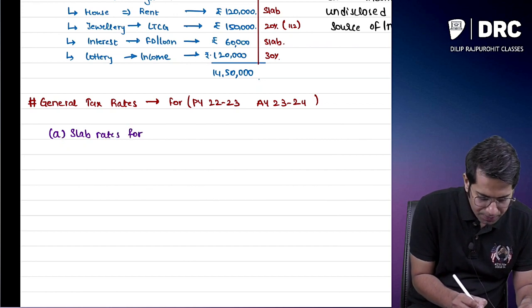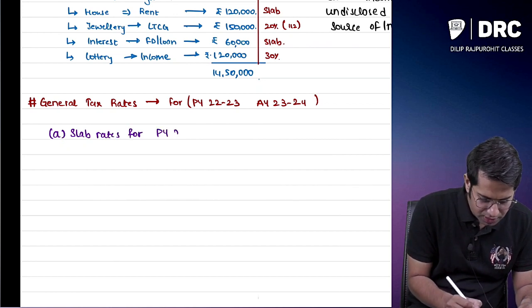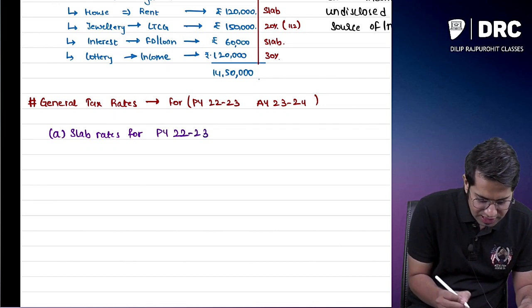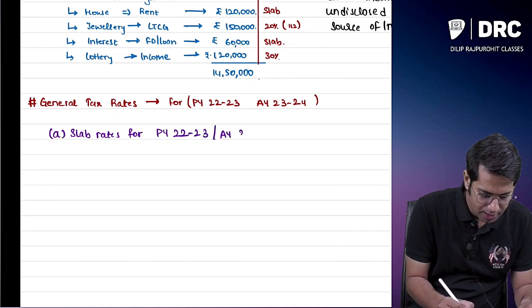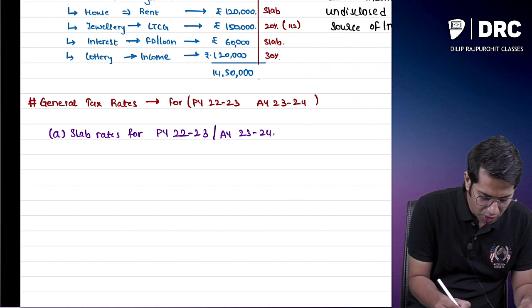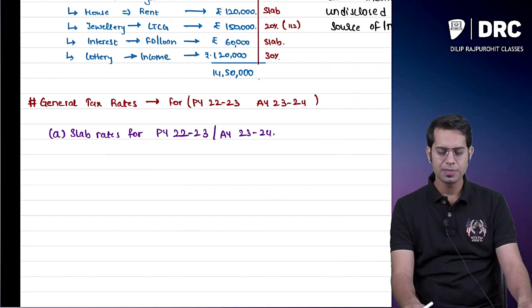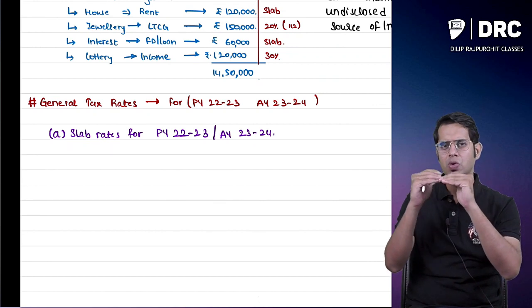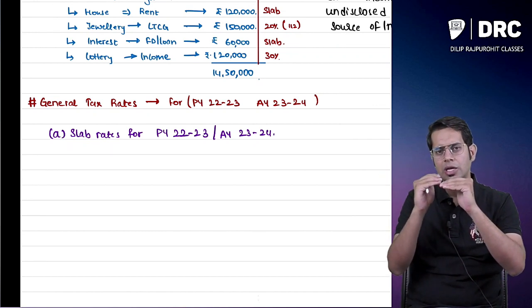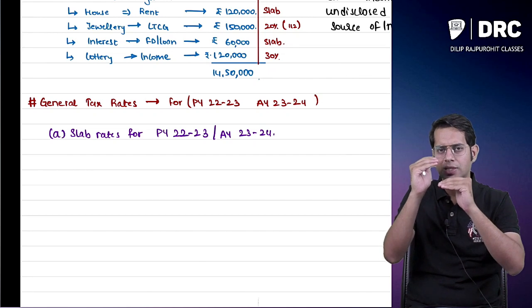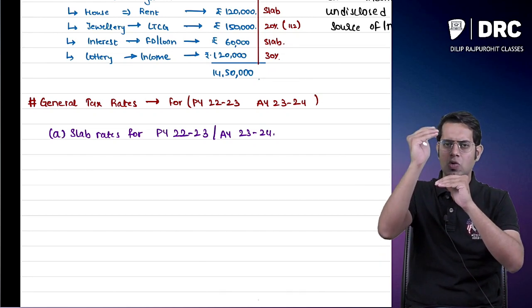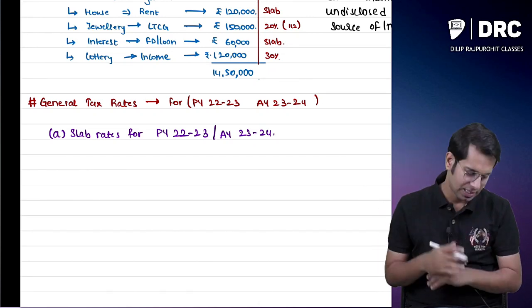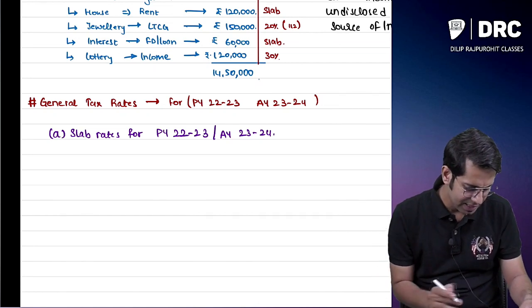Slab rates for previous year 22-23, assessment year 23-24. What are these slab rates? Slab rates mean that if your income is up to this limit, you don't have to pay taxes. Once your income crosses a limit, you will have to pay some taxes. Then when the next limit is crossed, you will have to pay more tax, and so on. Now let us see what this slab rate is.